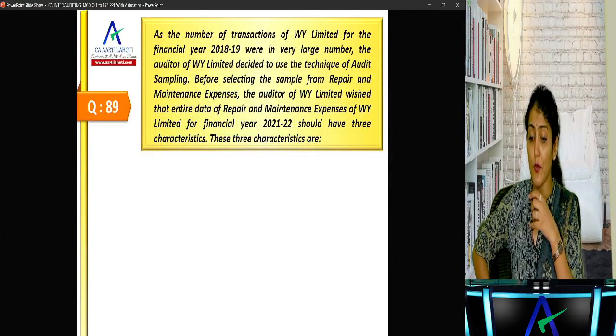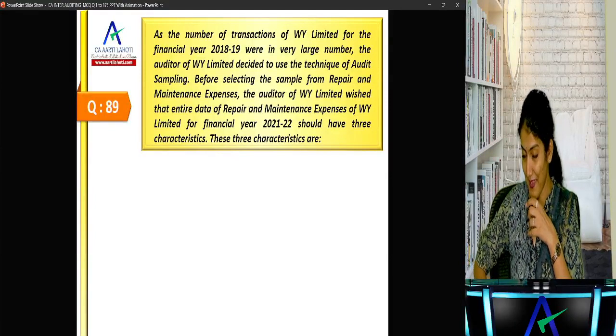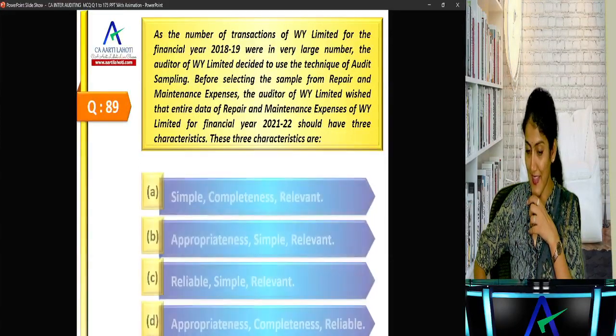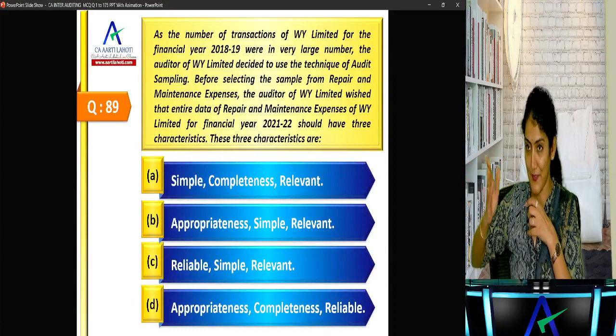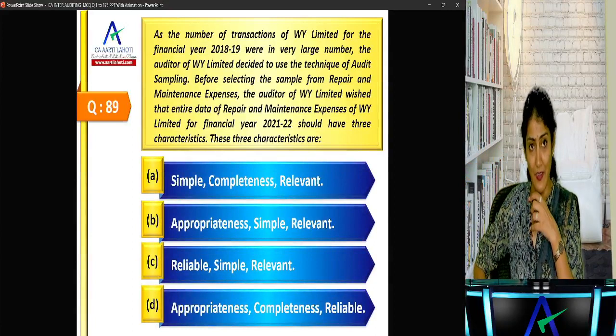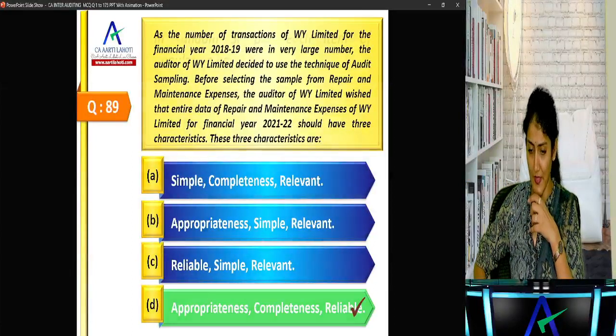As the number of transactions of WY for 1819 were in very large number, the auditor of WY decided to use the technique of audit sampling. Before selecting the sample from repairs and maintenance, the auditor of WY wished the entire data of repairs and maintenance should have three characteristics. These three characteristics are ACR: appropriateness, completeness, and reliability. It has to be ACR. What is ACR? Appropriateness, completeness, and reliable.